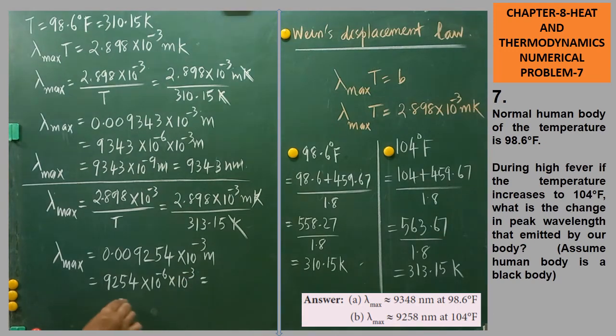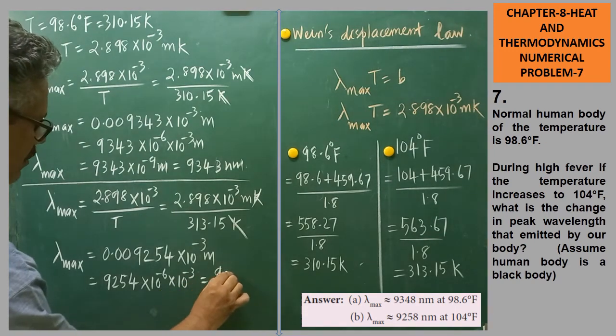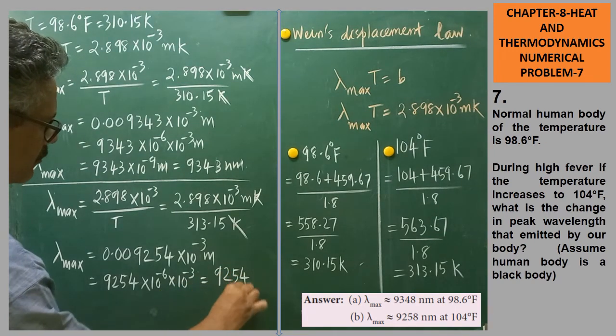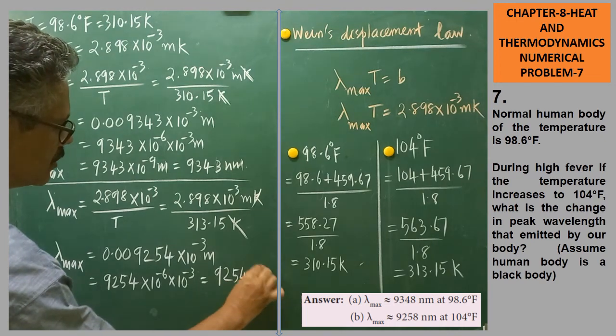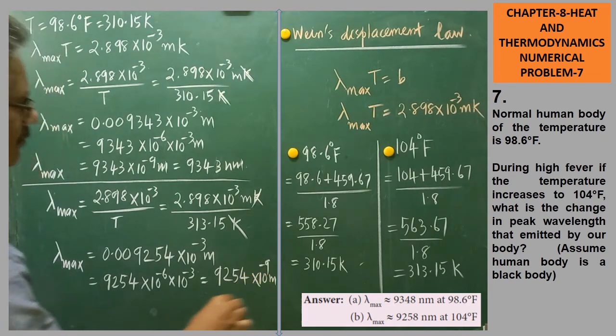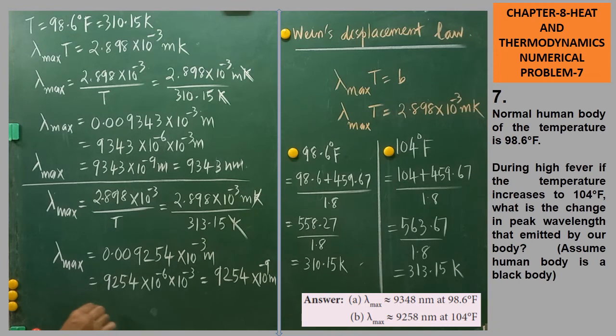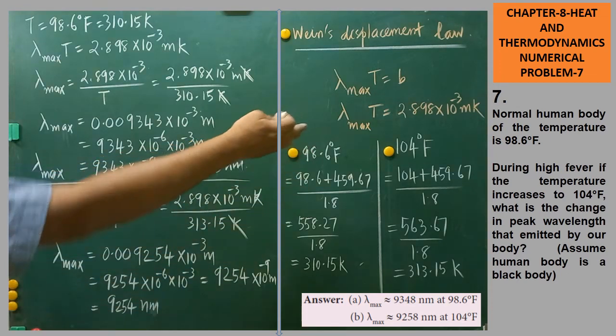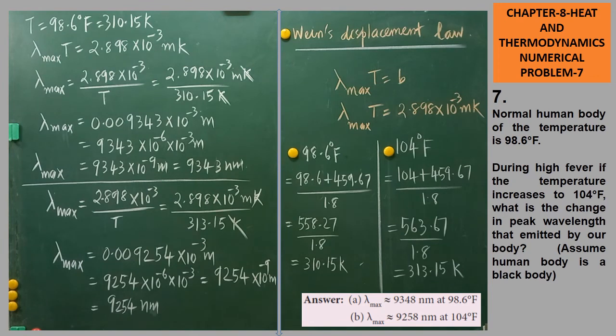The final answer would be 9254 into 10 to the power of minus 9 meter. Again this is converted into nanometer, 9254 nanometer. This is the maximum wavelength emitted when the body temperature is raised to 104 degree Fahrenheit, at the time of fever.